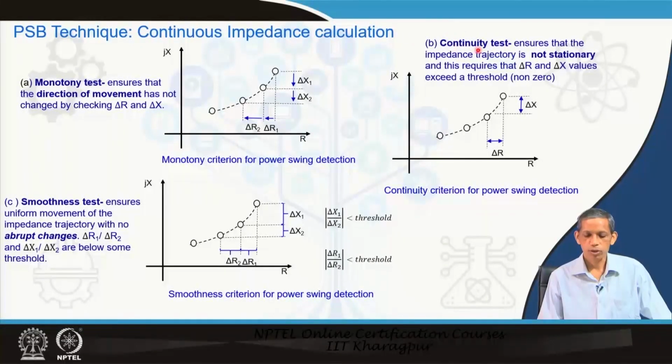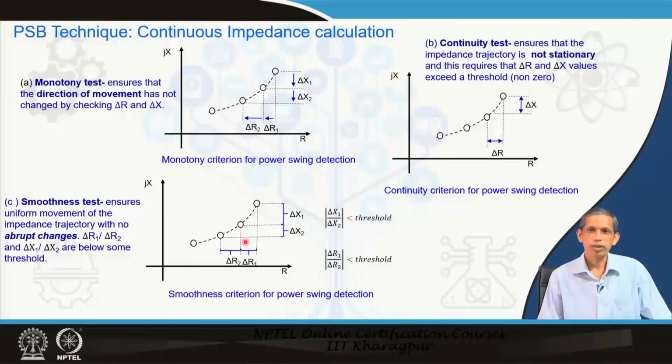The second is the continuity test. It ensures there is no stagnancy, meaning the impedance is not stuck at a load point or so. For that we check whether delta r and delta x have a significant value or not. The third is the smoothness test, which ensures there is no abrupt change as in a fault. So delta r1 and delta r2, or delta x1 and delta x2, must be small values, not very large. They must be less than a threshold value.